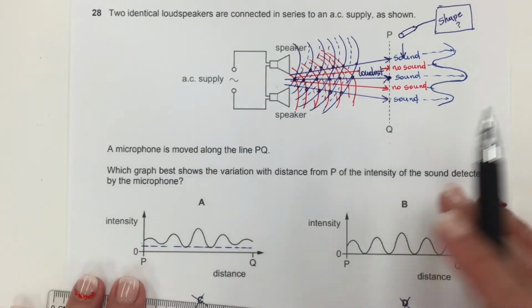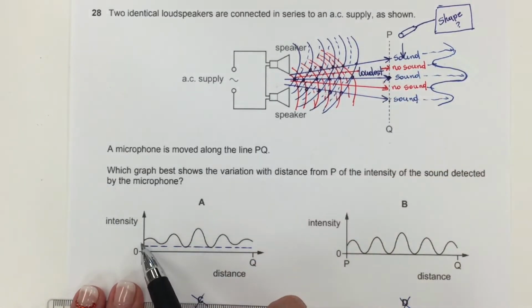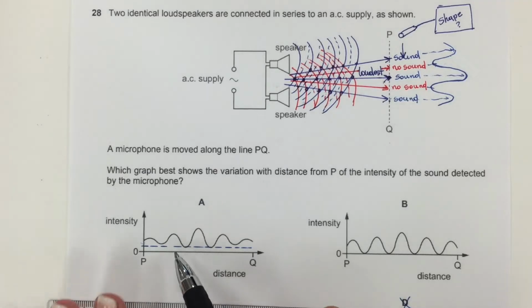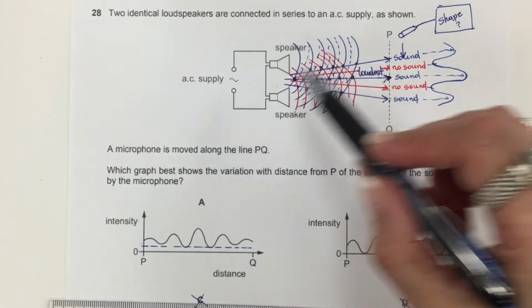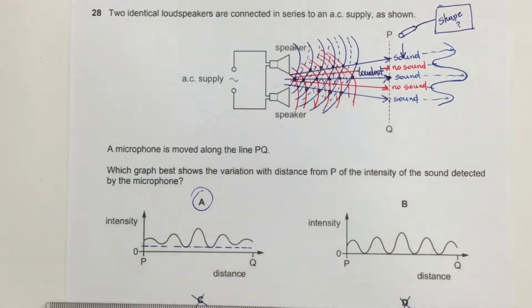So there is the same shape on the screen, with a little bit of sound when there is no sound detected by the microphone from both speakers. So the answer is A.